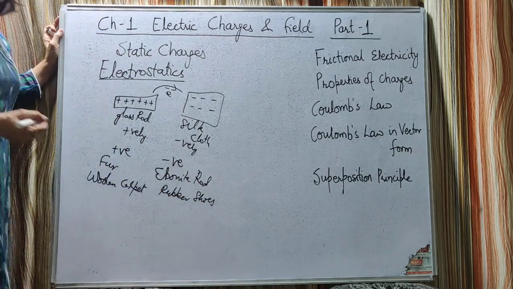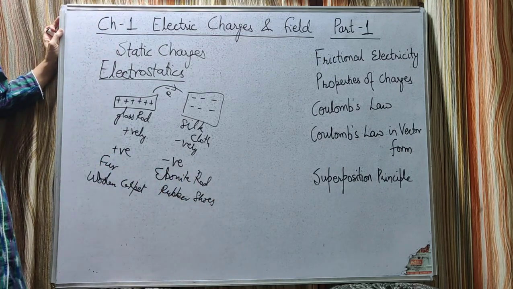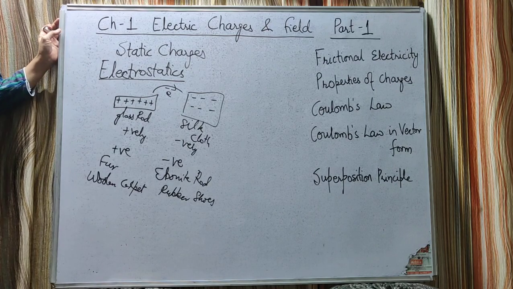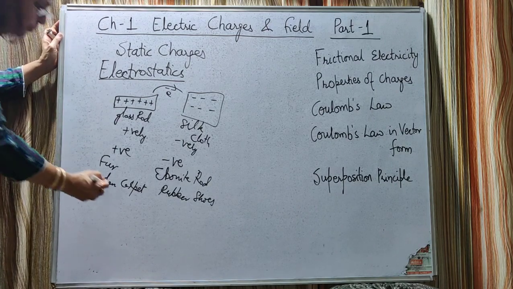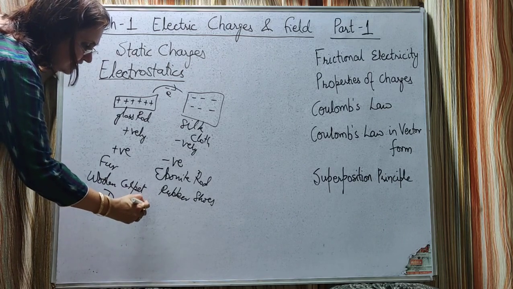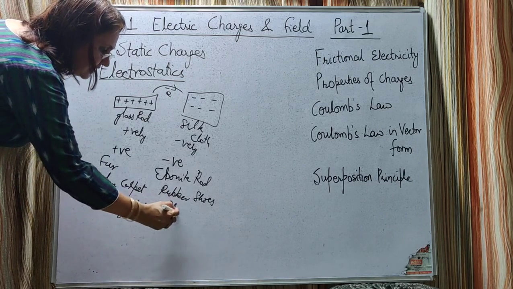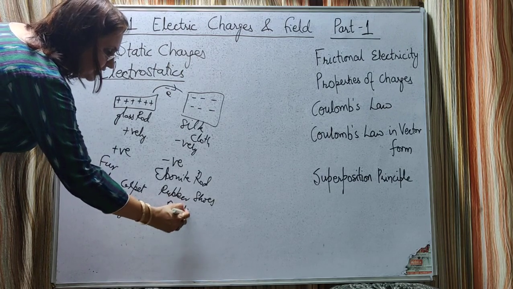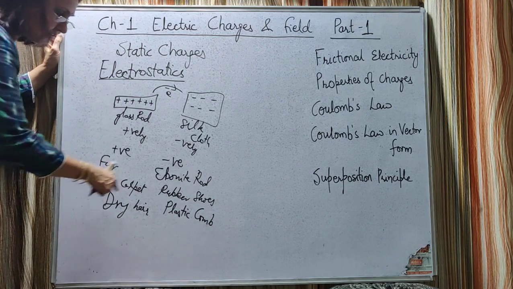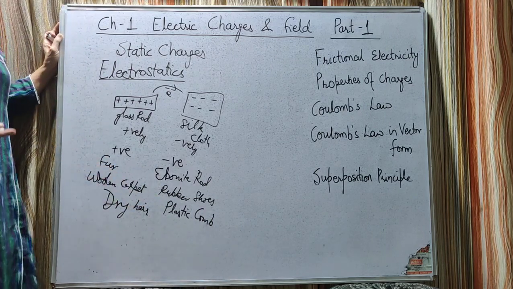The same way, when a plastic comb is rubbed with dry hair, okay, take a plastic comb and rub it against the dry hair, you will see that the dry hair acquires positive charge, whereas the plastic comb acquires an equal amount of negative charge. So, the electrons are transferred from dry hair to the plastic comb.